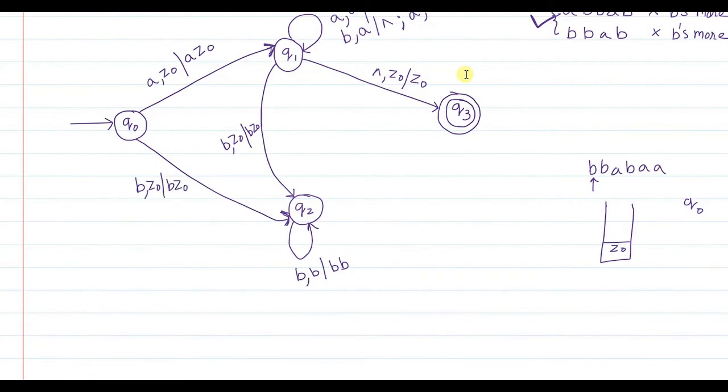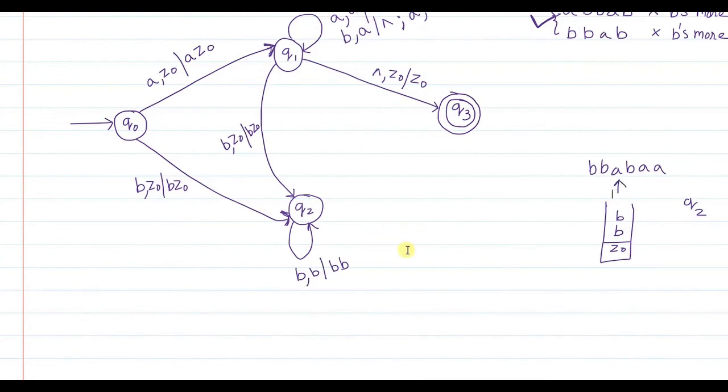So B is read now. Agreed? Fine, no? Now, from Q0 what has happened? From Q0 I have moved to Q2 state now. The first B that was encountered, I have already pushed onto the stack, and the pointer has now moved to the next element, which again happens to be B. So now in Q2 state, when B is encountered as the input symbol, and the stack also contains B as the topmost element, what do you do? That B also you push onto the stack. We have seen this already, right? So the second B will be pushed onto the stack and you remain in the same state, Q2. Increment the pointer by 1.